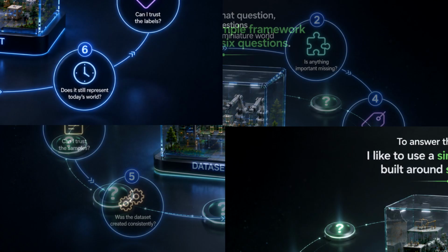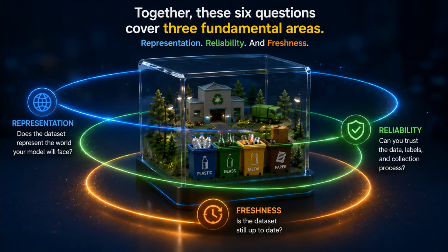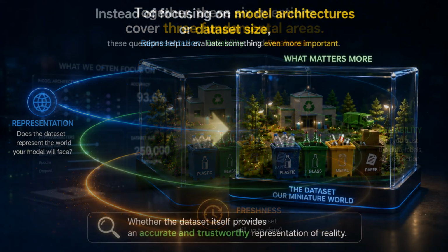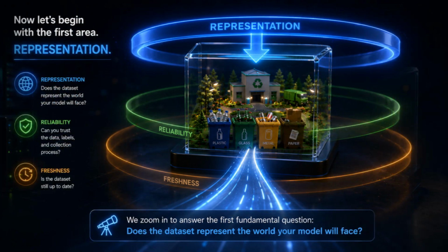Let's take a look. Does every sample belong? Is anything important missing? Can I trust the samples? Can I trust the labels? Was the dataset created consistently? And finally, does it still represent today's world? Together, these 6 questions cover 3 fundamental areas: representation, reliability, and freshness. Instead of focusing on model architectures or dataset size, these questions help us evaluate something even more important: whether the dataset itself provides an accurate and trustworthy representation of reality. Now let's begin with the first area: representation.